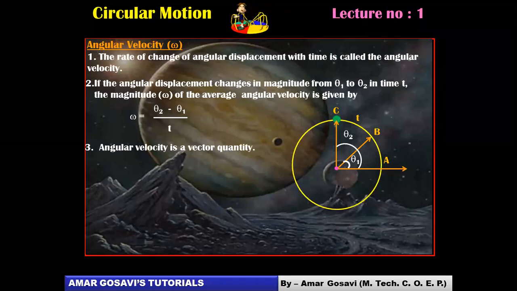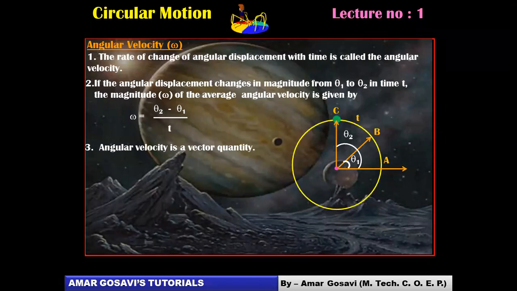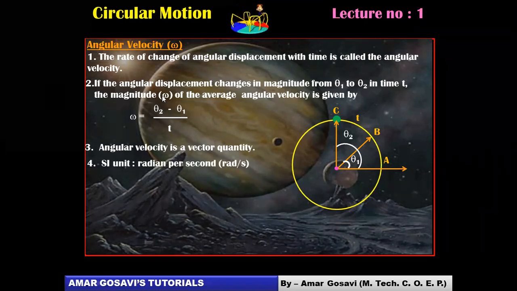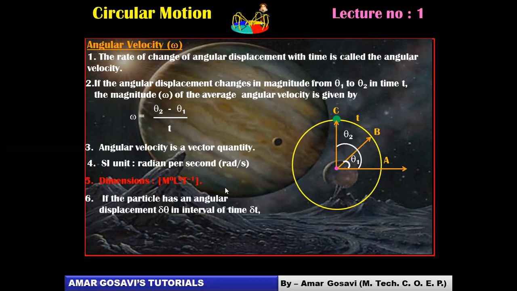It's also a vector quantity, and the direction is given by the right hand rule. We will be discussing that rule also. Unit for angular velocity, obviously in the numerator it is radian and in the denominator for time it is second. So the dimensions for it would be m0 l0 t raised to minus 1, you can see. So this was the story regarding angular velocity, friends.